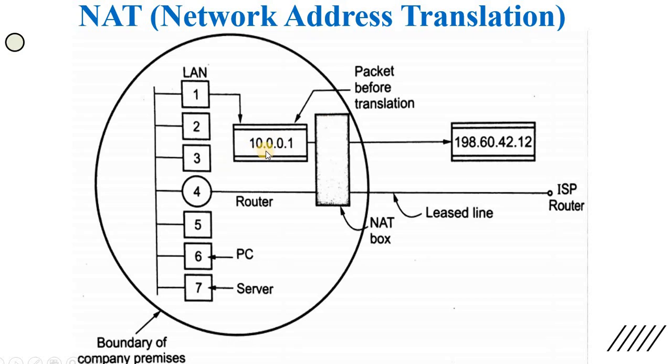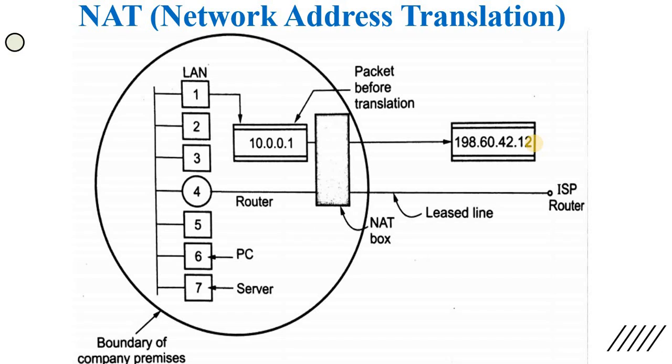Here these are the IP addresses before the translation, and when the packet passes through the NAT box, it is converted to 198.60.42.12, which is the public IP address. Moreover, the port number is also assigned at that time. Suppose the TCP port is 80 and multiple requests are made by one client; for each request a different port number is assigned.